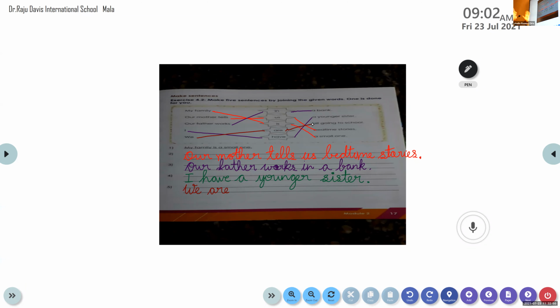We are all going to school. Does it tell us anything? We are all going to school. Yes, that is a very simple sentence which tells us that all of us are going to school. Did you understand, Adit? Whenever we make sentences, we have to see that the sentence is able to tell us something. It should have some meaning. Then only we can call it a sentence.